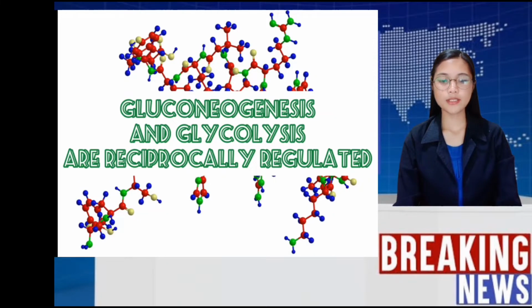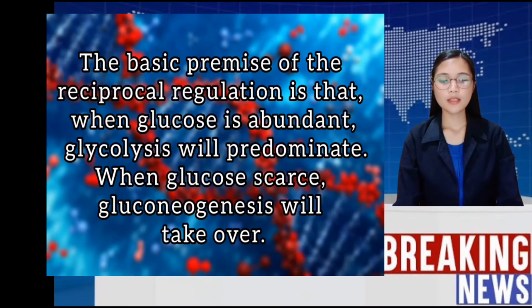Gluconeogenesis and glycolysis are reciprocally regulated. The basic premise of the reciprocal regulation is that when glucose is abundant, glycolysis will predominate. When glucose is scarce, gluconeogenesis will take over. However, the activities of the distinctive enzymes of each pathway are controlled, so that both pathways are not highly active at the same time. The rate of glycolysis is determined by the concentration of glucose, and the rate of gluconeogenesis is controlled by the concentration of lactate and other precursors of glucose.